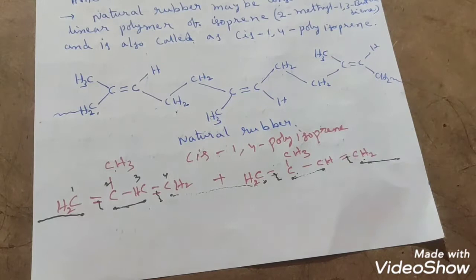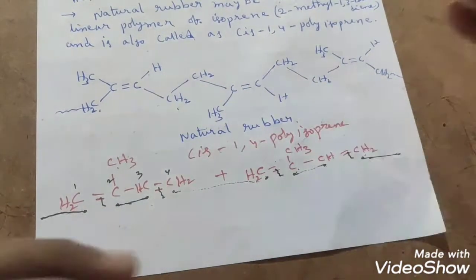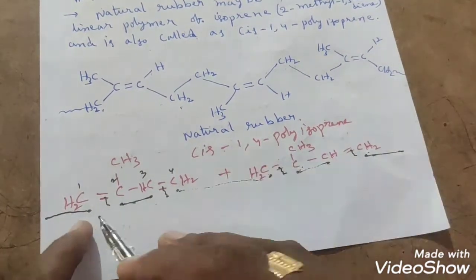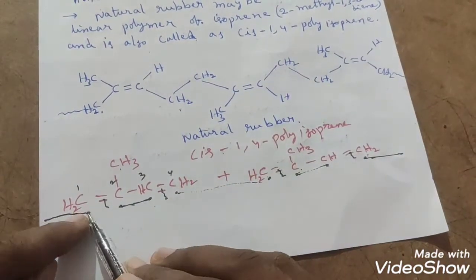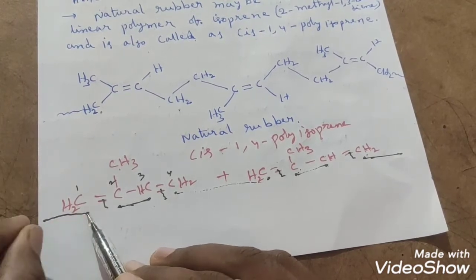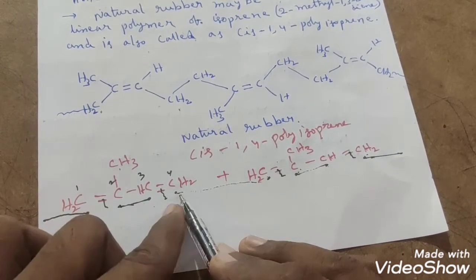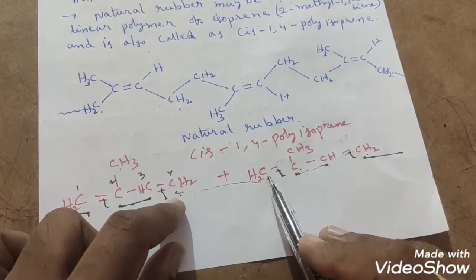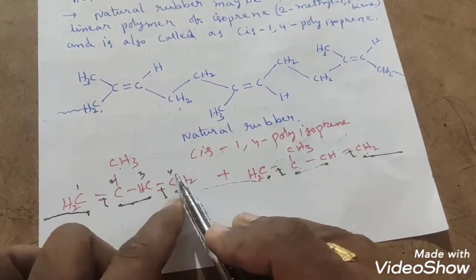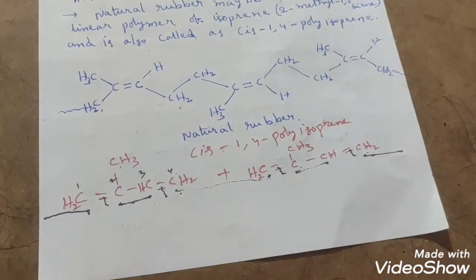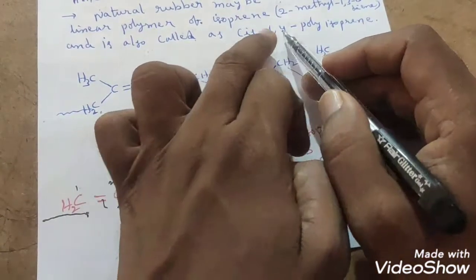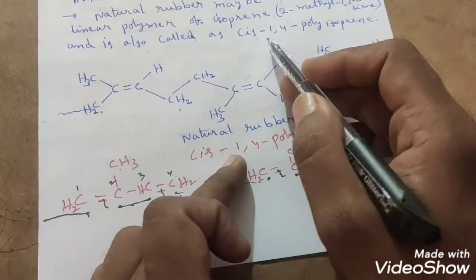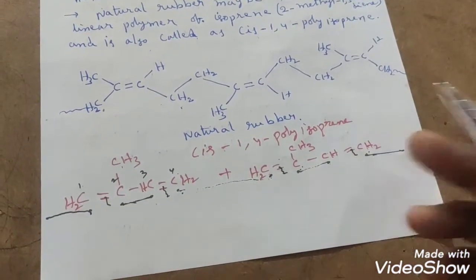So why is it 1,4, sir? Where the link up is taking place, that you have to identify. 1,4 I have taken because that is where the link up is taking place with another unit. First carbon is linked with another unit on this side, fourth carbon, and this fourth carbon is linked with the first carbon of another molecule. Correct or not? So 1,4 only, link up is taking place with other monomer units. Yes or no? So that's why I have taken cis 1,4 polyisoprene, students. So natural rubber is also known as cis 1,4 polyisoprene.